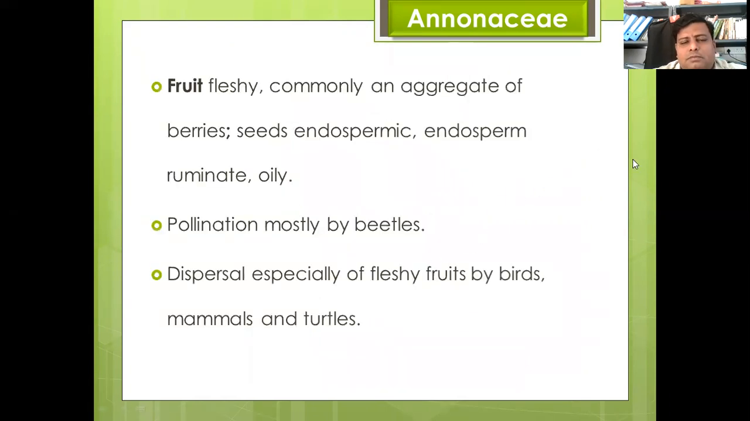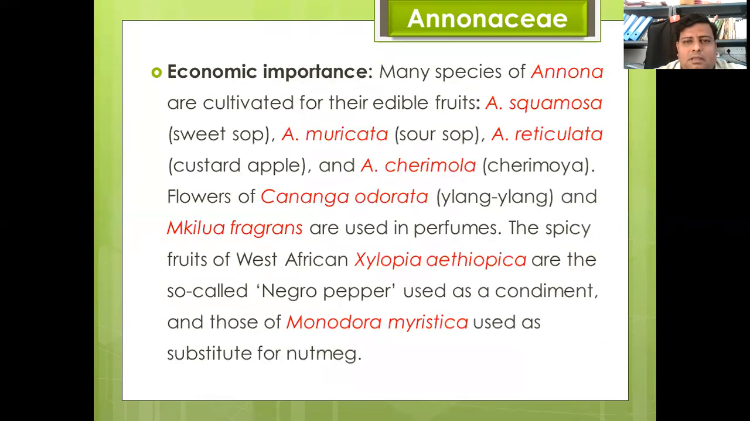So in Annonaceae, fruits may be fleshy, commonly an aggregate of berries, seeds endospermic, endosperm ruminate, oily. Pollination is mostly by beetles, dispersal especially of fresh fruits by birds, mammals, and turtles. Economic importance: many of the Annona species are cultivated for their edible fruit, Annona squamosa, Annona muricata, Annona reticulata, that is custard apple. We eat Annona squamosa,